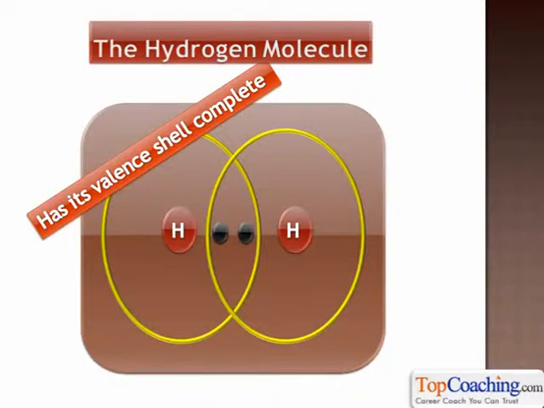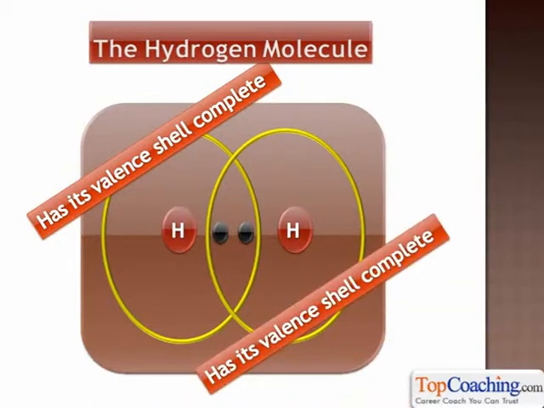Therefore, these hydrogen atoms share their 1 electron. You see, this hydrogen atom on the left shares its electron with the hydrogen atom on the right, and this hydrogen atom on the right shares its electron with the hydrogen atom on the left. Therefore, both the hydrogen atoms actually have 2 electrons in their valence shell, isn't it? After all, what does sharing mean? Sharing means that both the electrons are available to both the hydrogen atoms, isn't it? So therefore, the hydrogen molecule has a covalent bond. Of course, the valence shell of both the hydrogen atoms is now complete, isn't it? Therefore, this is the covalent bond between two hydrogen atoms.